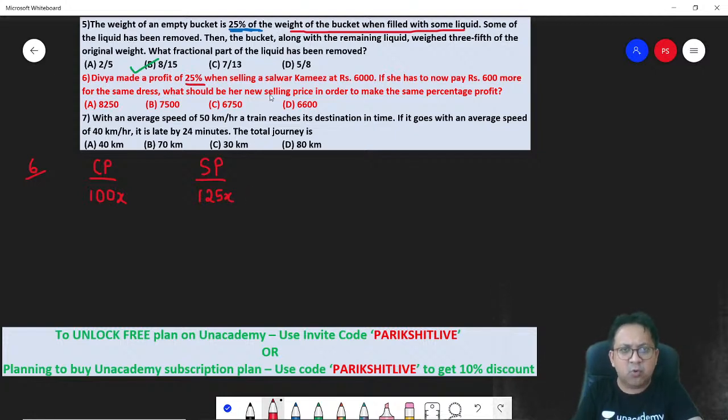According to the question, you make a profit of 25% when selling a salwar kameez at rupees 6,000. So can I say, as per the question, 125x must be equal to 6,000. Correct? Therefore, how much is x? Find out 6,000 divided by 125.